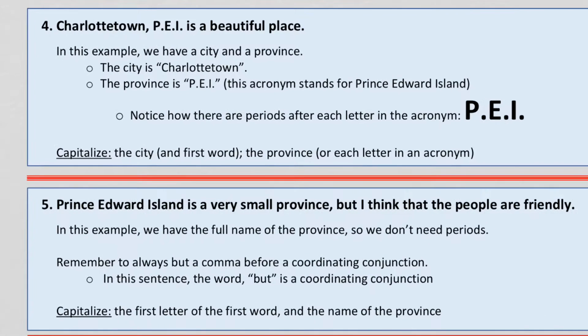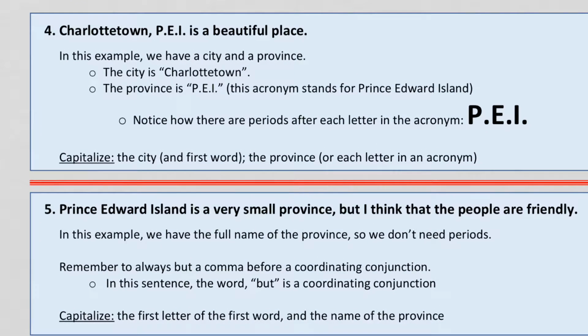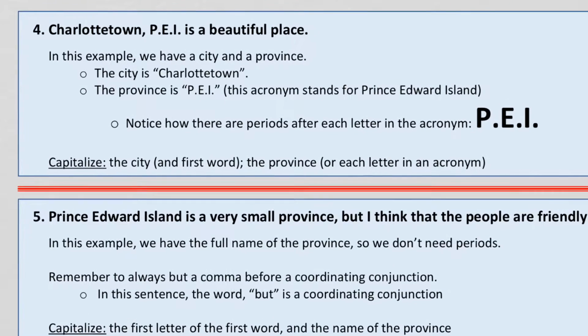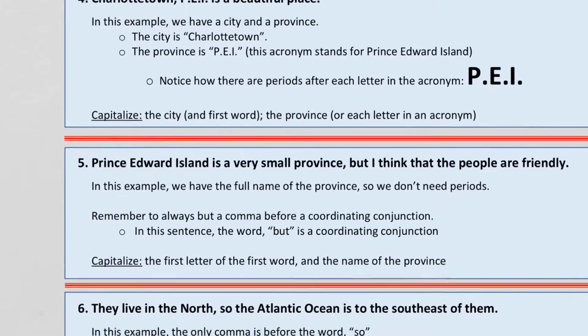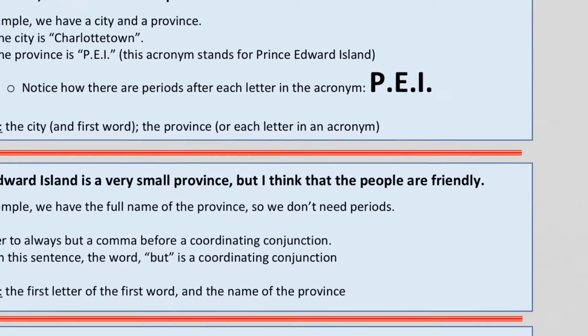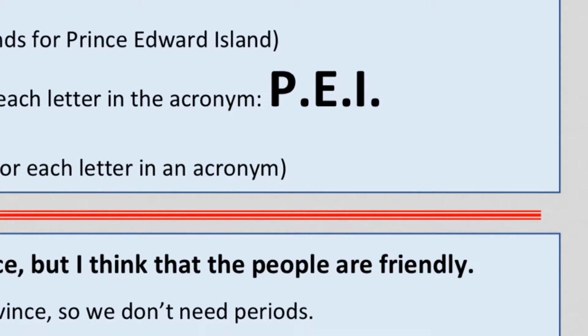And if you're wondering, this acronym, P period, E period, I period, this acronym PEI stands for Prince Edward Island. Notice how there are periods after each letter of the acronym. So with an acronym, each capital letter stands for something, right? Prince Edward Island.